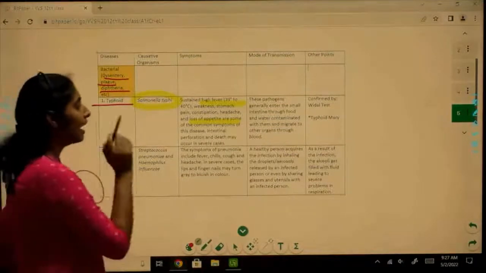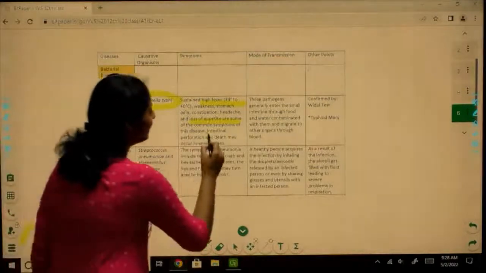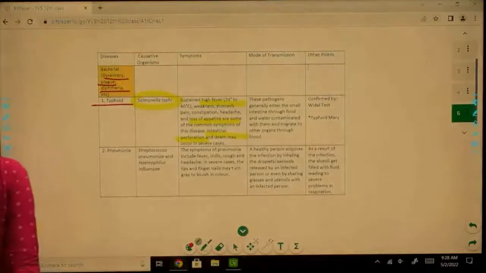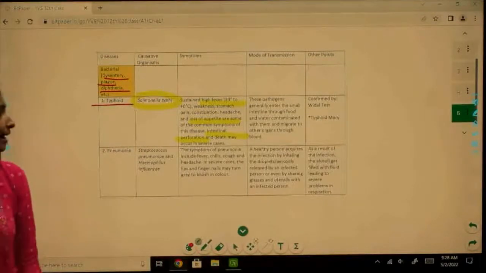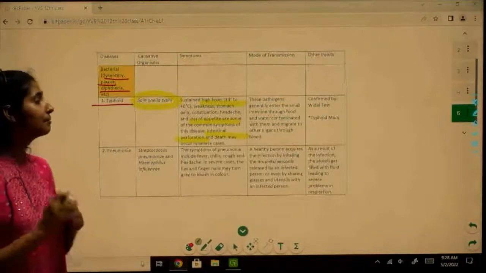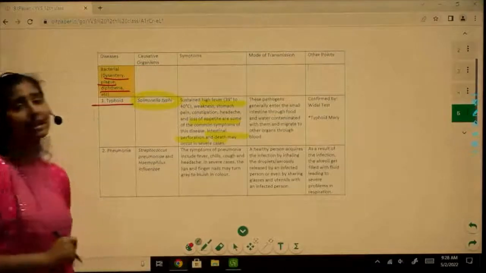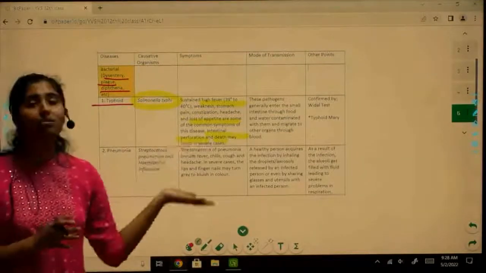And in severe conditions, if treatment is not done for this disease, if there is a late diagnosis, what may happen is intestinal perforation. These bacteria may perforate. Perforate means create pores in your intestine, and as a result they may lead to intestinal perforation and even death may result. If proper treatment is not done, then the individual can also die.